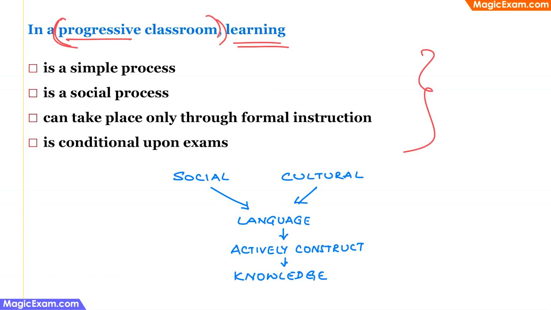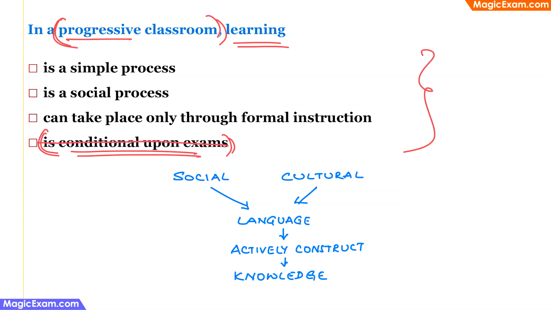So when we look at all the options, the last one says it is conditional upon exams. So if it is conditional upon exams, right, we are not talking about continuous and comprehensive evaluation here. We are talking about the monthly exams or the quarterly exams or the annual exams. Therefore, progressive classroom should not give a lot of importance to exams. Therefore, this is an incorrect statement.